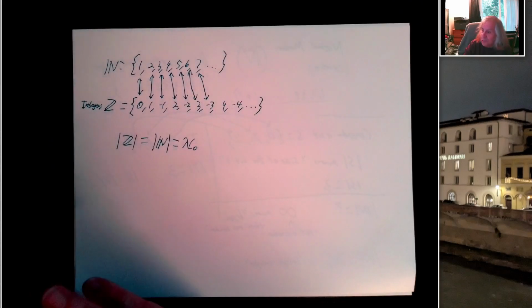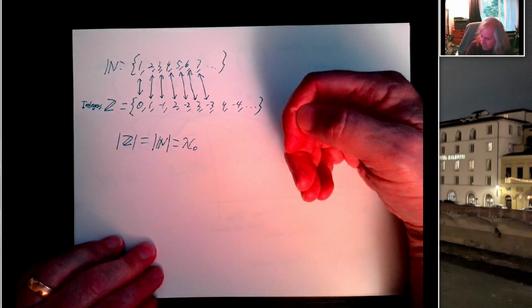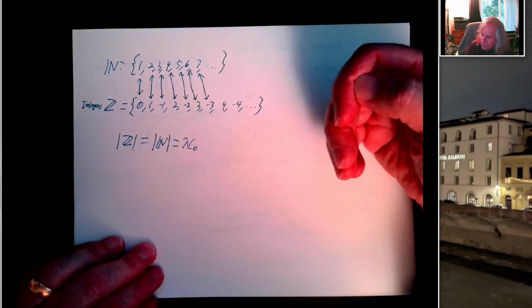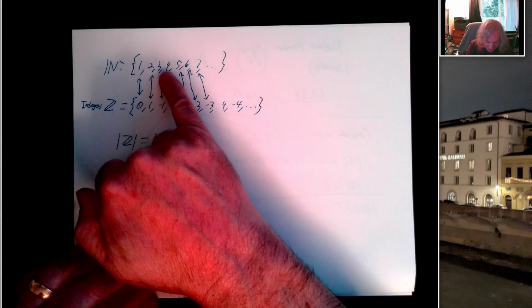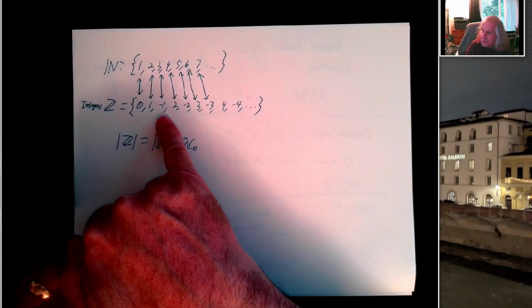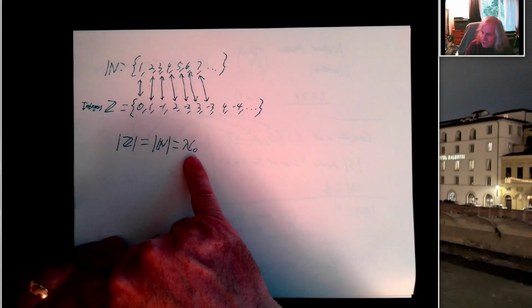So that's counterintuitive, right? If you have a set and you start adding things to it, you should end up with something that has more stuff in it. But under this idea of having a one-to-one correspondence, the number of things in here and here are the same. They're both aleph naught. This is another sense in which this is not a number.